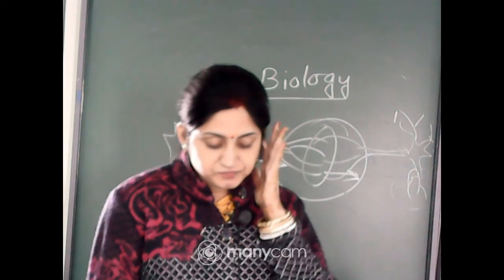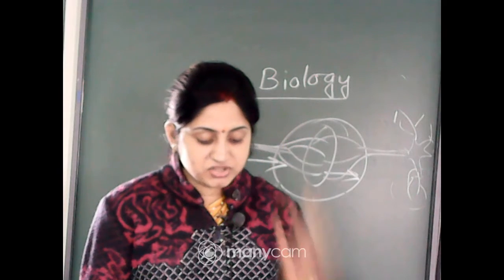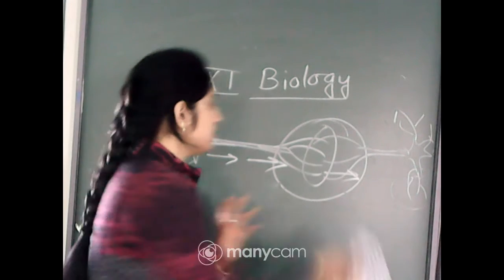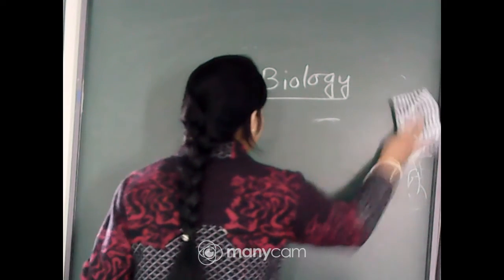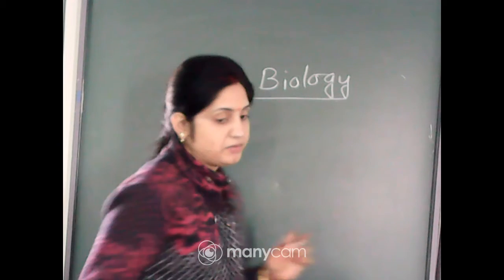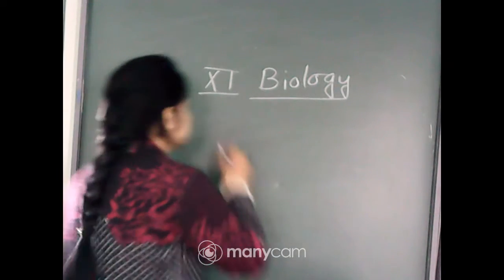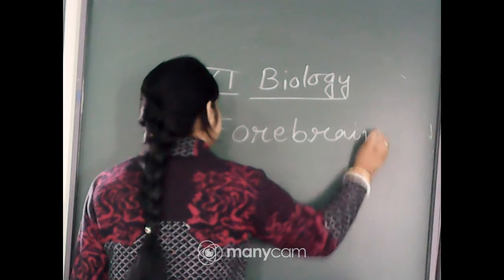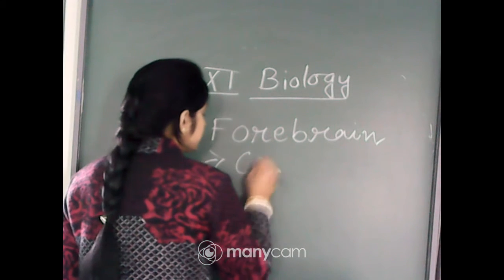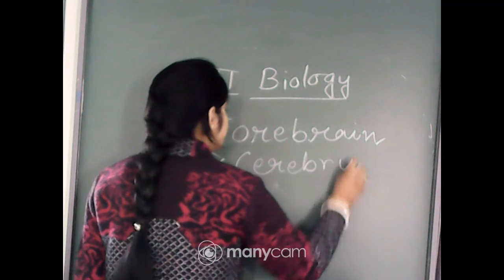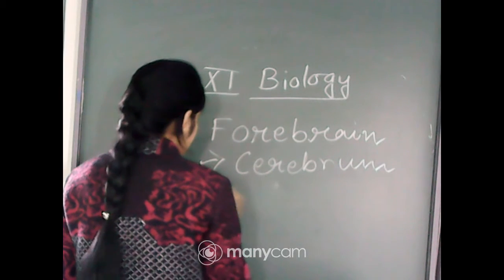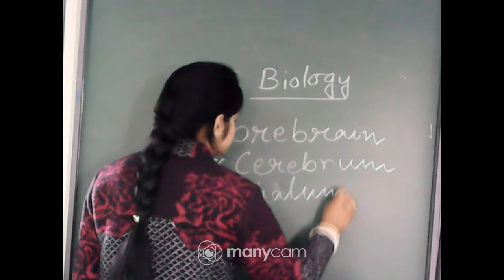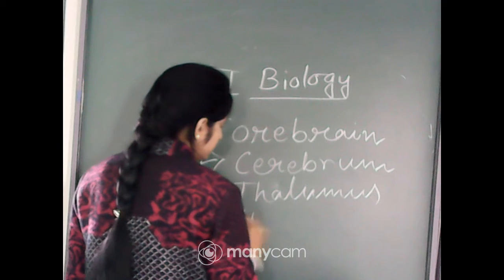Next, the brain can be divided into 3 major parts: forebrain, midbrain and hindbrain. The forebrain is the front part, the hindbrain is the backward part, and the midbrain is the middle part. Now, what is the structure of the forebrain? The forebrain consists of 3 parts: cerebrum, thalamus and hypothalamus.